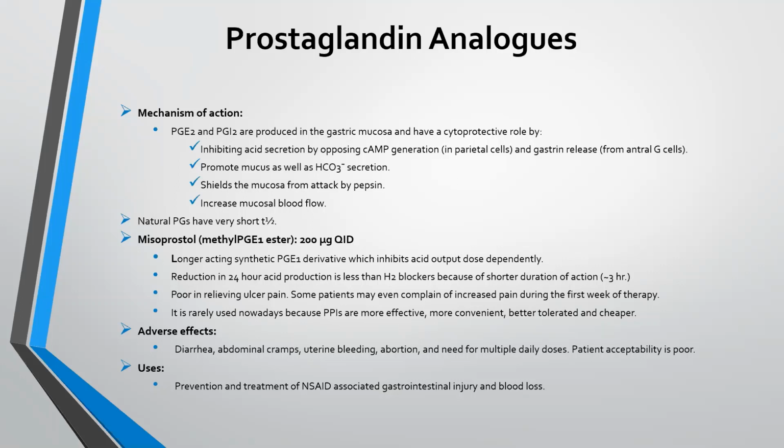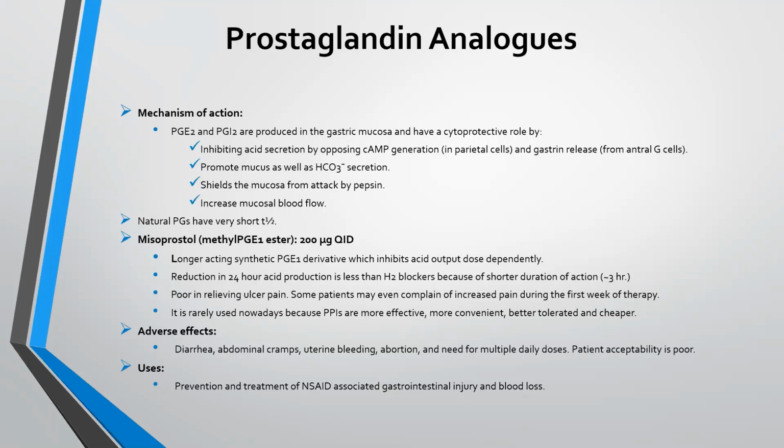Next, natural PGs have very short half-life. Thus, their duration of action is also very short. Misoprostol, also known as methyl PGE1 ester, 200 micrograms QID. It is a longer-acting synthetic PGE1 derivative which inhibits acid output dose dependently.